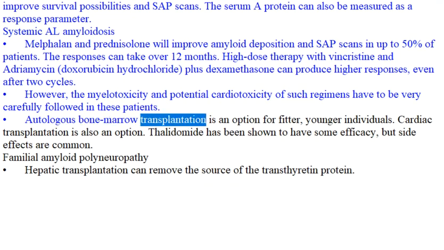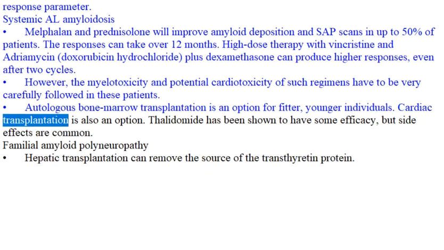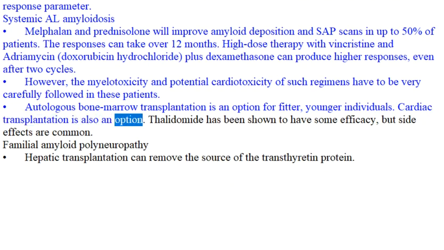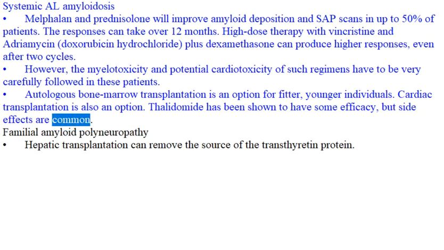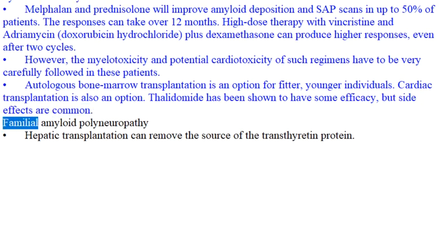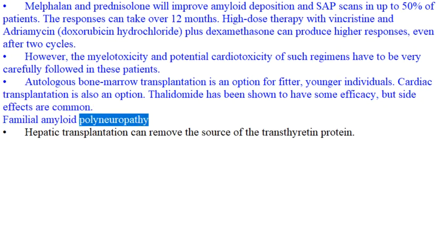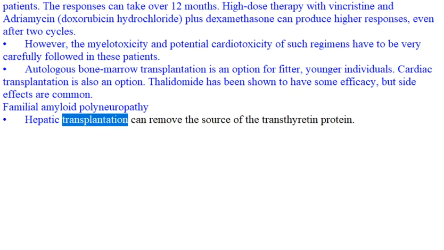Autologous bone marrow transplantation is an option for fitter, younger individuals. Cardiac transplantation is also an option. Thalidomide has been shown to have some efficacy, but side effects are common. Familial amyloid polyneuropathy. Hepatic transplantation can remove the source of the transthyretin protein.